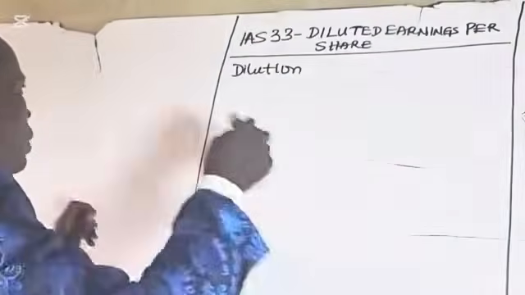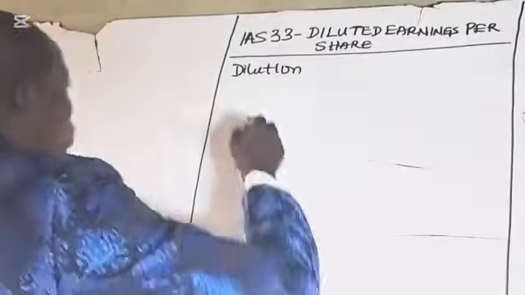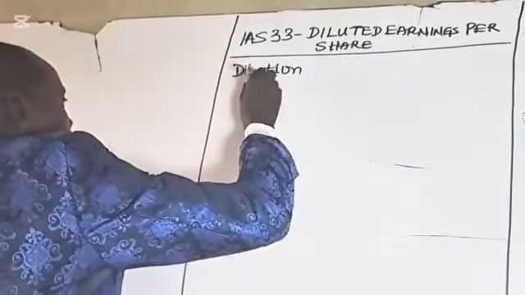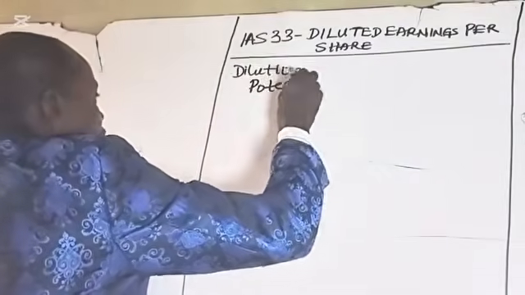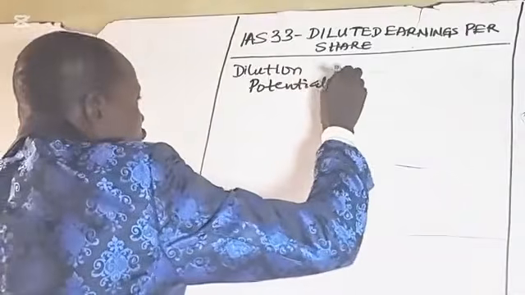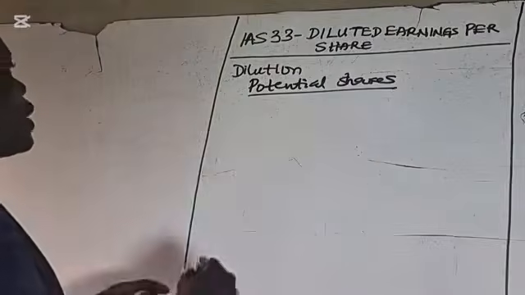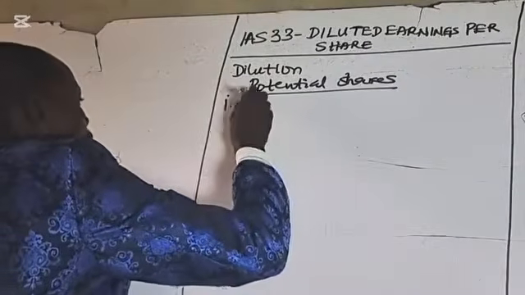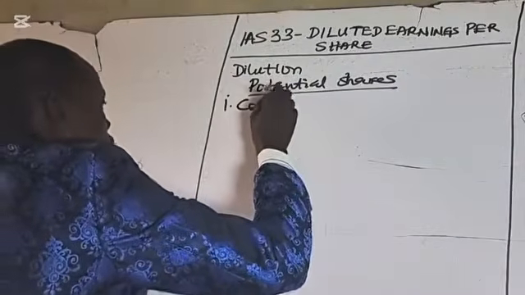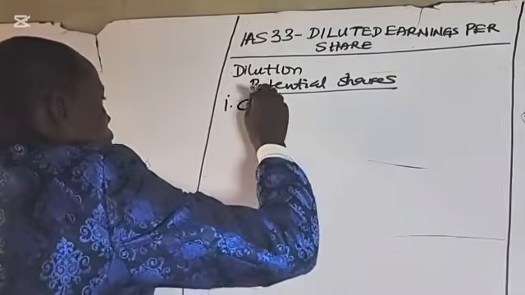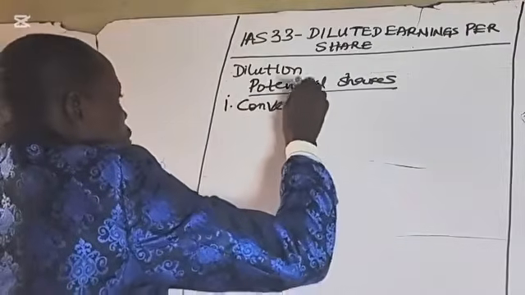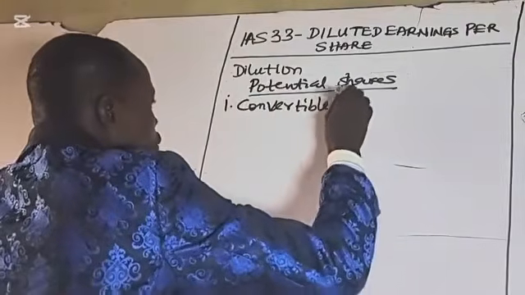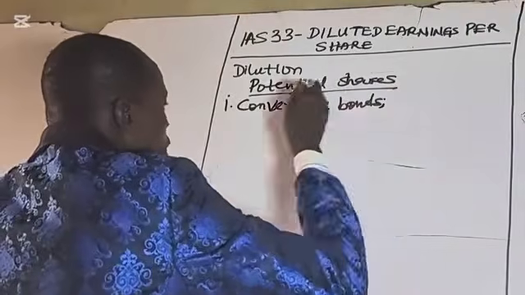So what are the potential shares we are talking about? Potential shares include: 1. Convertible bonds. 2.